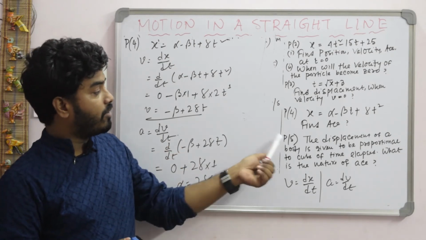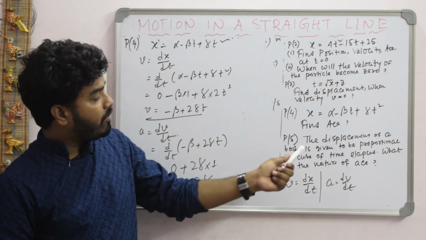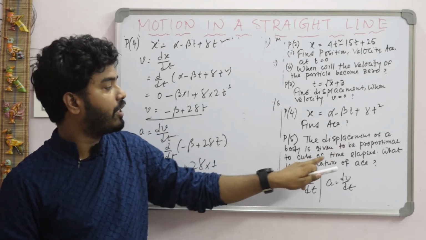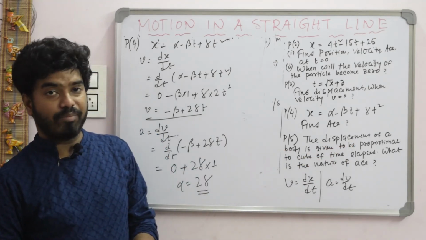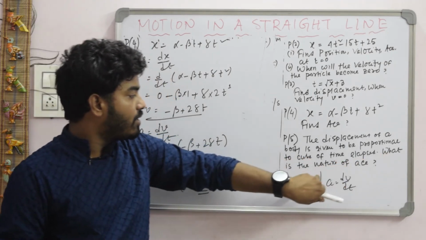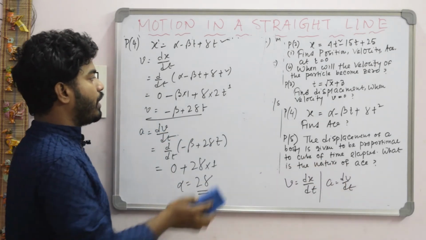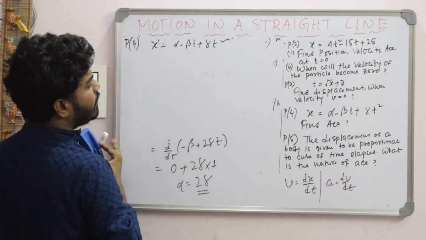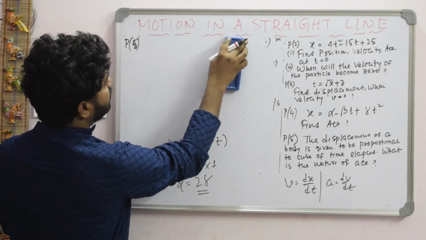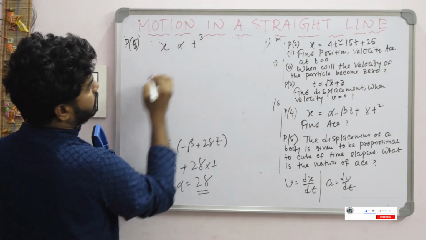Okay, these types of problems are MCQ types. Next, problem 5. Problem 5, this is also an MCQ type problem. Given the displacement of a body is directly proportional to the cube of time. Now the question is, what is the nature of acceleration in this case? So according to the question we can write displacement x directly proportional to cube of time.